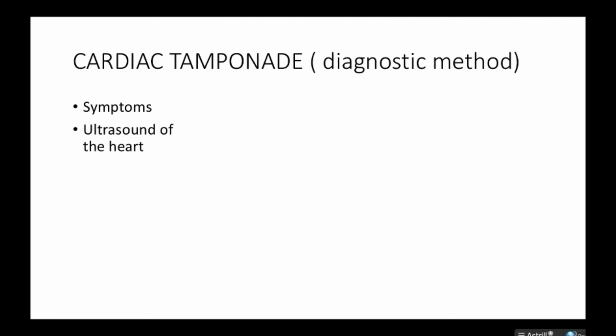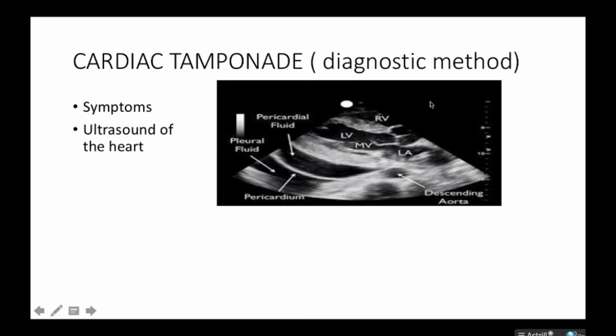As we talked earlier on, let's look at another picture of the ultrasound of the heart. Looking at this ultrasound, you can see the pericardium is around here, and it has the pericardial fluid, which is opaque. As you know, in ultrasound, fluids are normally opaque. And then you have the descending aorta labeled over here.